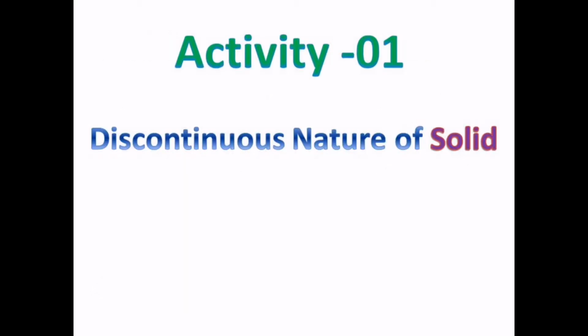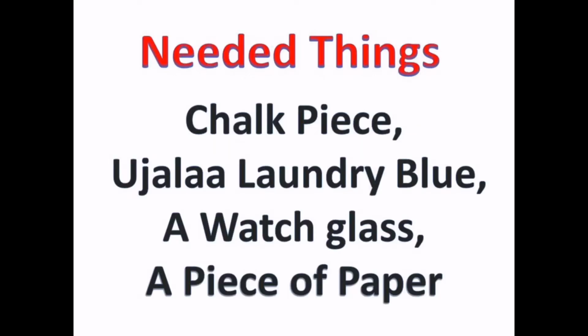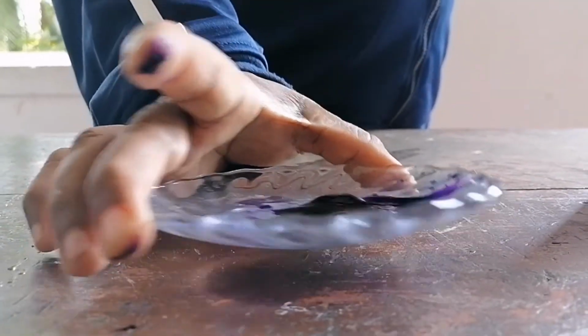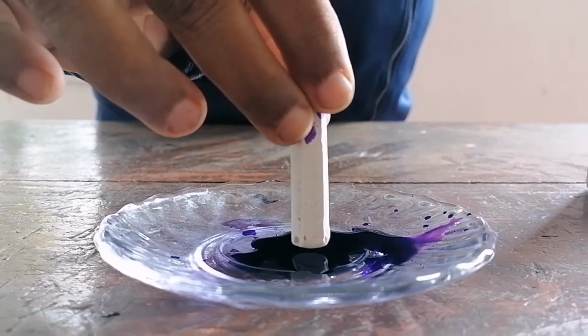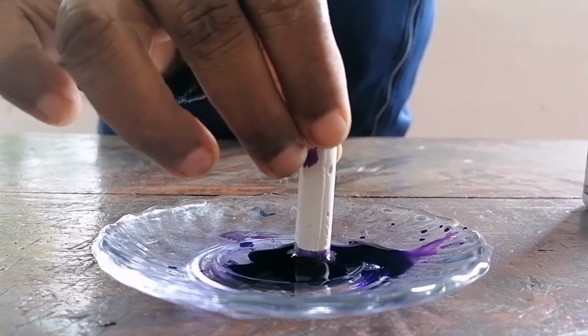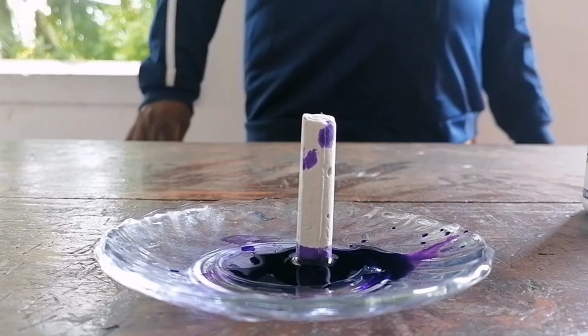So here, firstly, we do an activity to find out the discontinuous nature of solid. For this, the needed things are a chalk piece, Ujala laundry liquid, a watch glass, and a small piece of A4 paper. Here, I place a chalk piece on the Ujala liquid. You carefully observe what is happening.